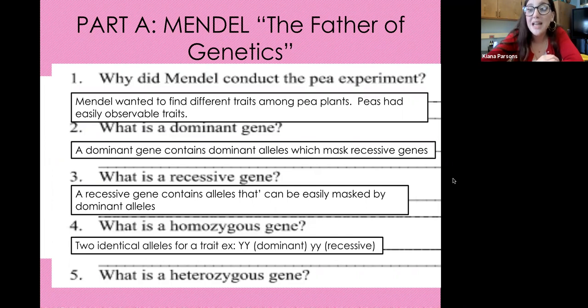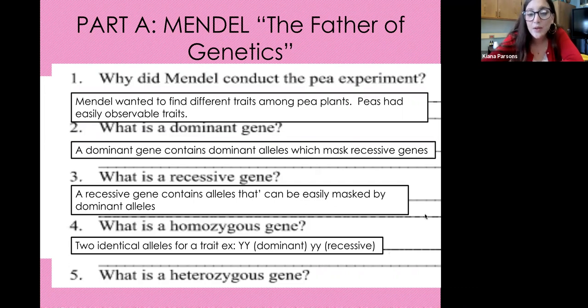A homozygous genotype is when two identical alleles for a trait appear. For example, uppercase Y, which is dominant, or lowercase y, which is recessive. We're going to do a lot of Punnett square practice, so if that is a little confusing to you, don't worry, we're going to talk more about it.